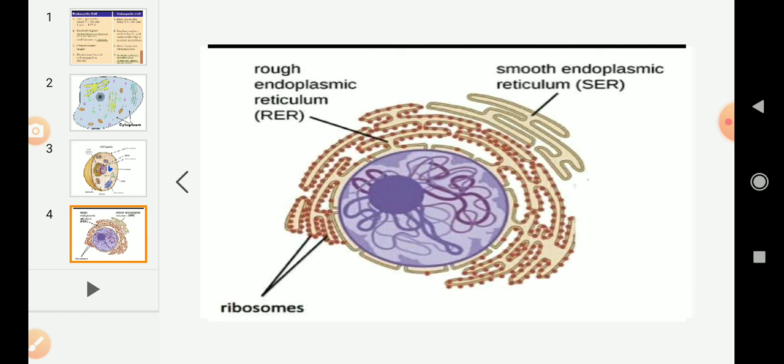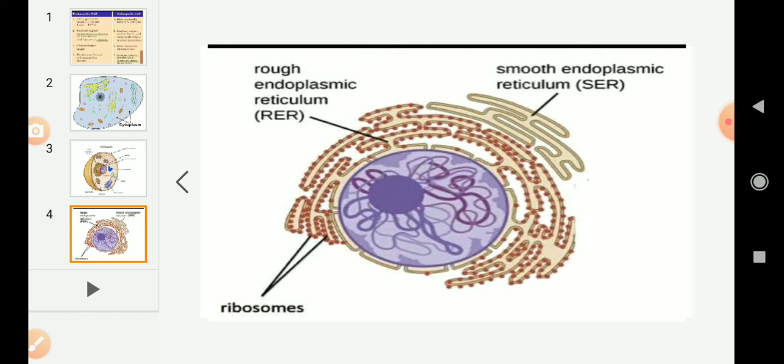And second type, smooth endoplasmic reticulum. These don't have ribosomes on their surface, so we call them smooth endoplasmic reticulum. You can see in the picture it is very clear. The smooth endoplasmic reticulum doesn't contain any dot-like structures, so they are called smooth endoplasmic reticulum. And what is their function in the cell? They are helpful in synthesizing fats and lipids.